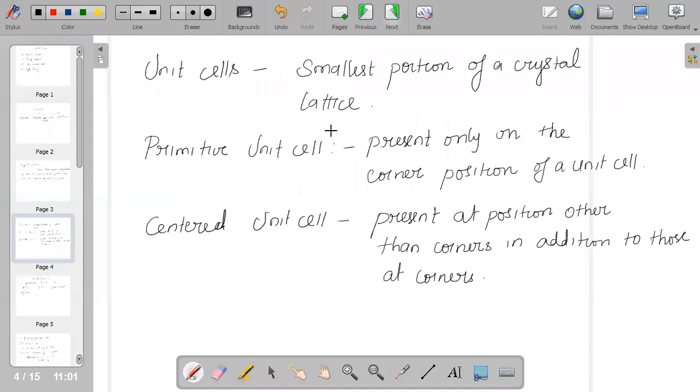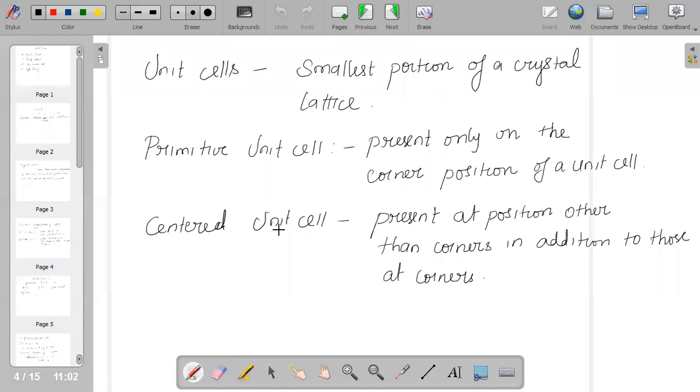When we talk about the crystal lattice, we should know the different categories for it. We have the unit cell and the possible arrangements. The unit cell is the smallest portion of the crystal lattice. A unit cell is characterized by the dimensions along its three edges, which may or may not be mutually perpendicular, and by the angles between the edges.